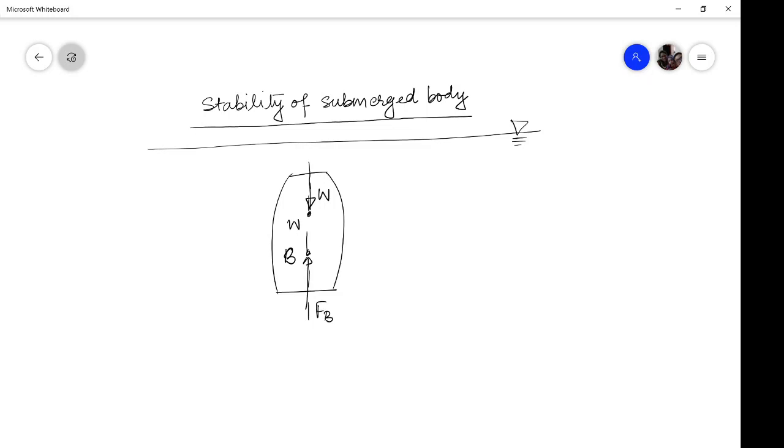Then they should be lying on this particular line of symmetry only. The relative location of W, let us write it as G, the center of gravity, and the center of buoyancy can change, but they should be lying on the same line, and for equilibrium W should always be equal to the buoyancy force. So this has to be remembered.